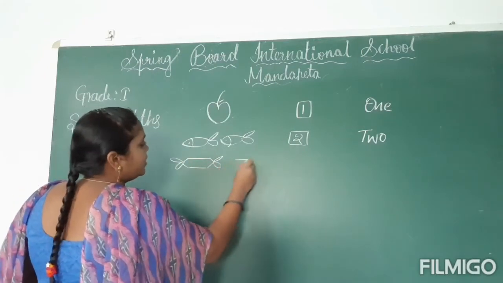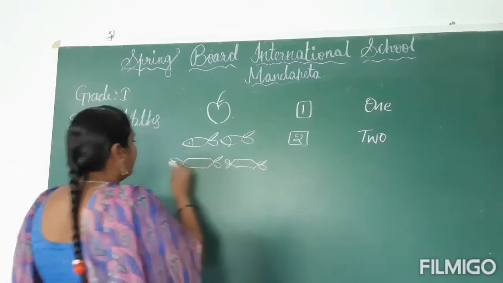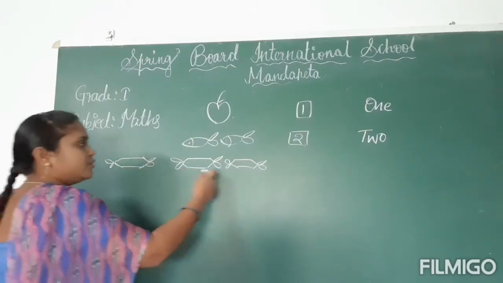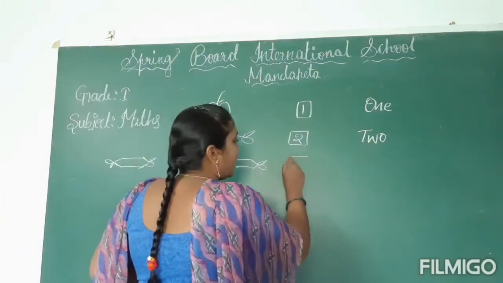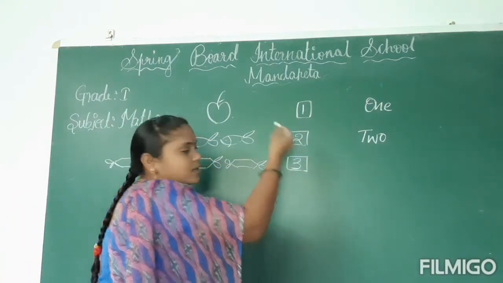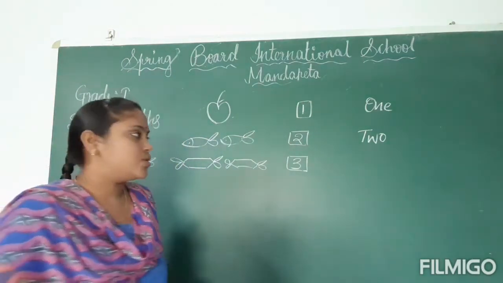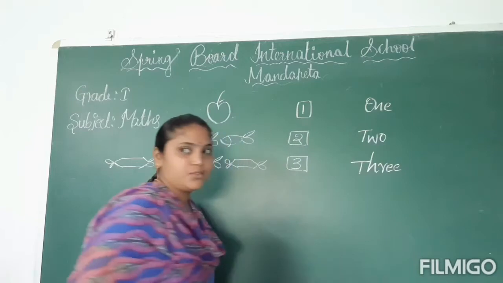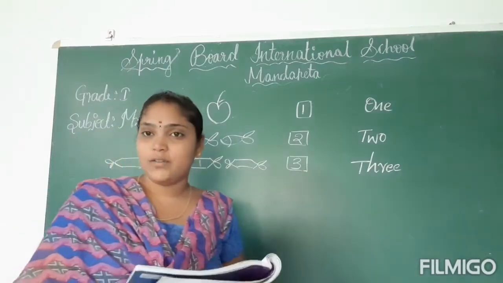Next, let us count how many chocolates are given here. How many chocolates are given here, children? Here 3 chocolates are given. 1, 2, 3. Here the number is not given, so in this you have to write number 3. How to write number 3? This is 3. Now write the number name. THREE, 3. Okay children.